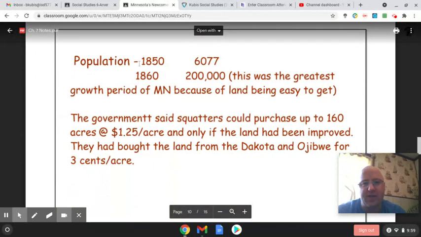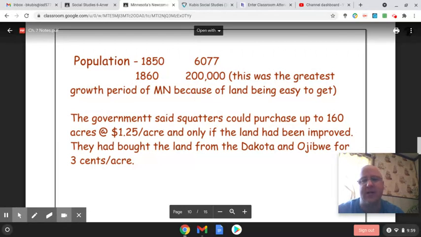So the population in 1850, right after it became a territory, was 6,077. And then in 1860, right after it became a state, it was at 200,000. So it was a large increase in those 10 years.